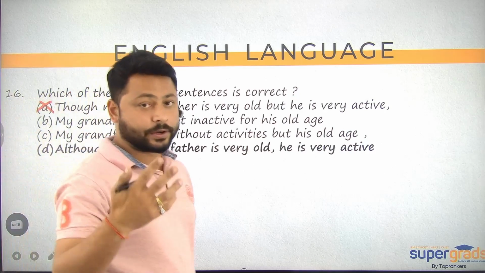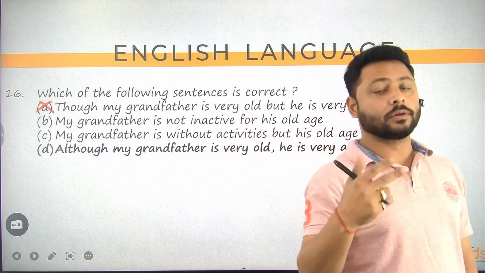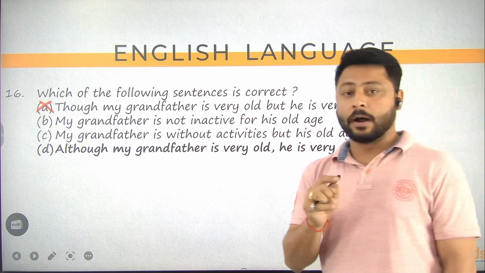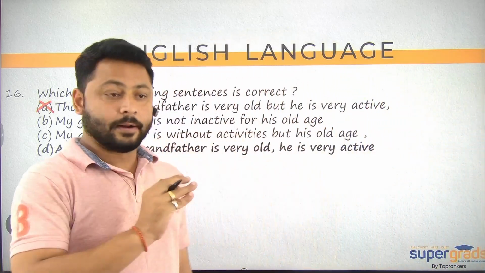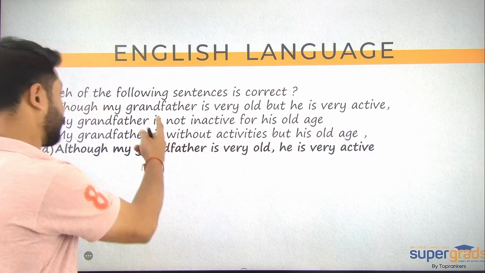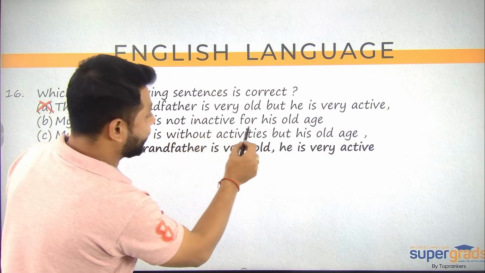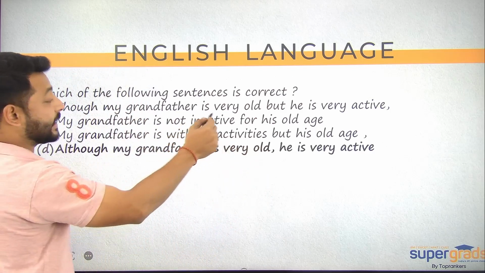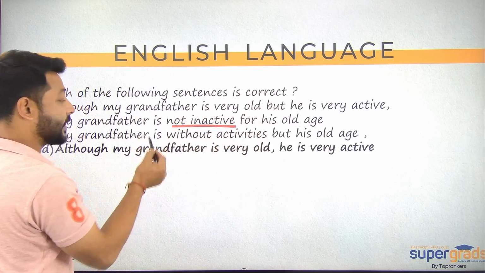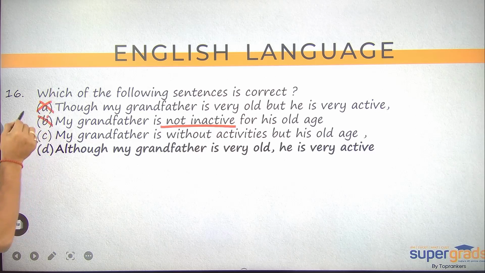Though and although, for your information, let me just tell you, though and although are followed by but or a comma. All right, but that comma should be very well placed as well. So which is misplaced here. B Bombay says, my grandfather is not inactive for his old age. Is not inactive for his old age is the wrong construction here. All right, so B Bombay gets eliminated.